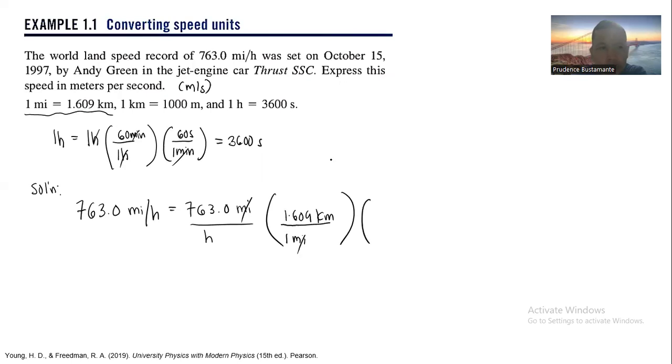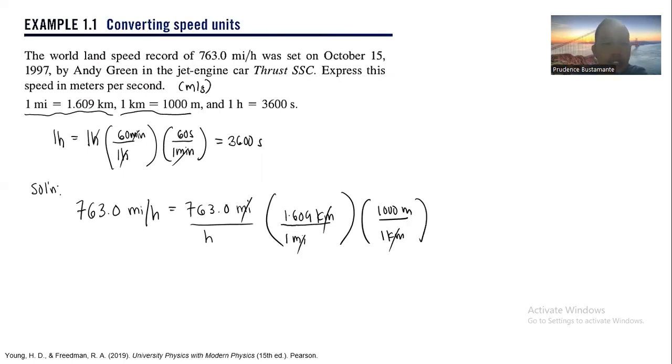So we need to use another conversion factor, where 1 kilometer is equal to 1,000 meters. Again, you can cancel this one. You now have meters per hour.